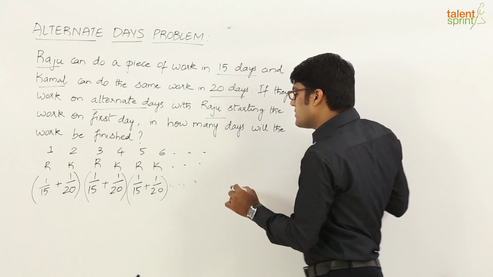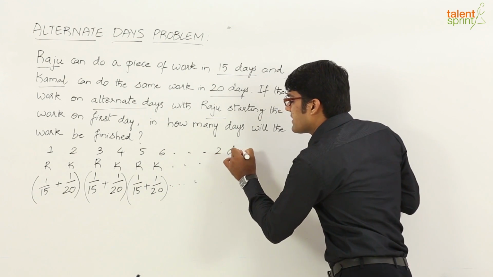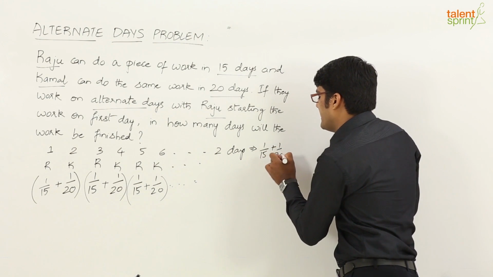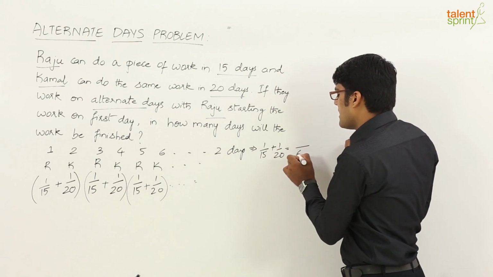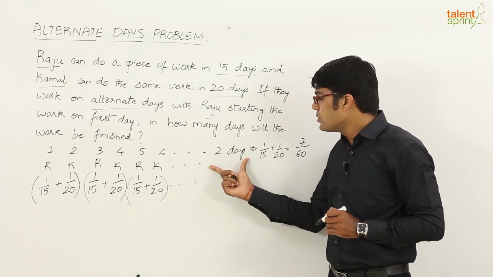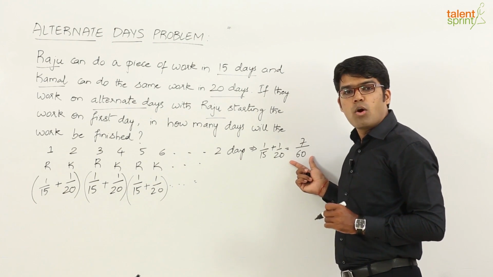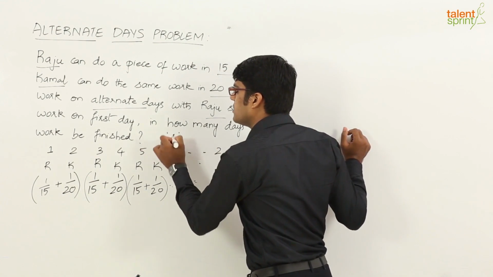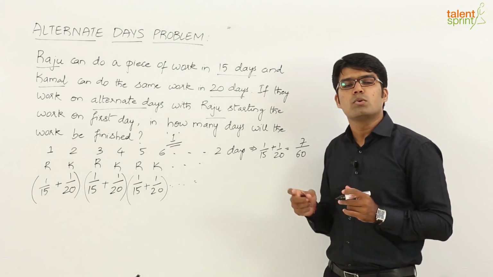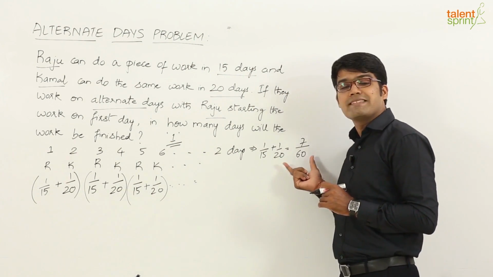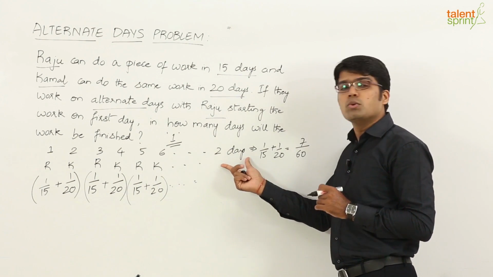So, now we can conclude that in 2 days, the amount of work that gets over is 1 by 15 plus 1 by 20, which when simplified comes out to be (3 plus 4) by 60, that is 7 by 60. Alright. So, we can say in 2 days 7 by 60 of the work is finished. What is the total work? The total work is 1 unit, right. You know that when nothing is specified, the total work is to be considered as 1 unit. So, out of 1 unit of the work, 7 by 60 gets done in 2 days.